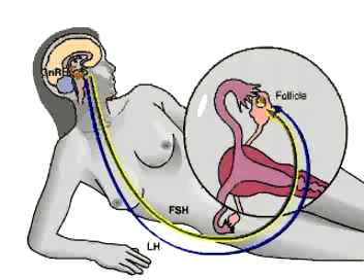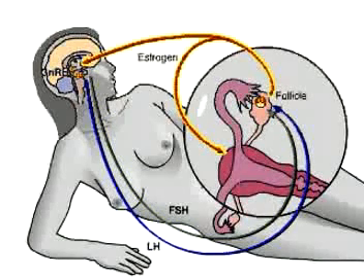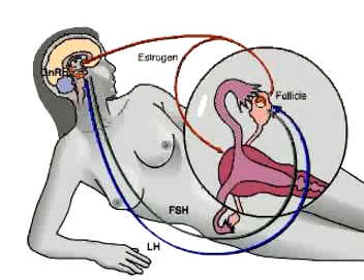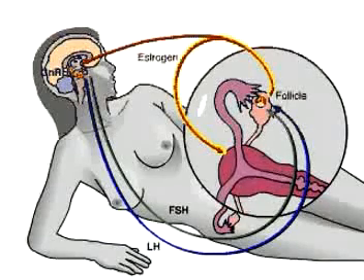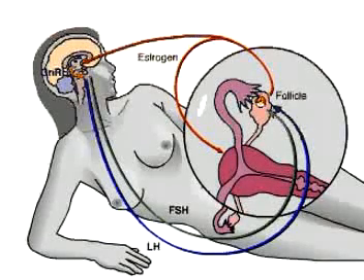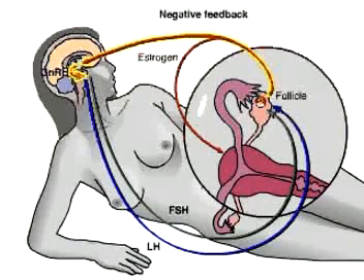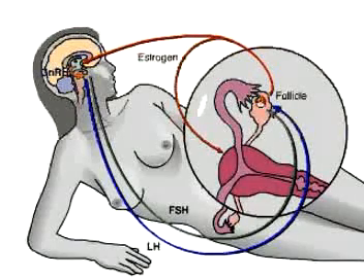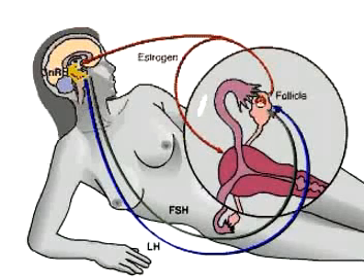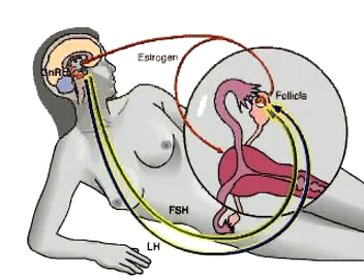The developing follicle begins secreting estrogen, a female sex hormone. Estrogen shapes development of the female reproductive system and female secondary sex characteristics such as broad hips and development of the breasts. Its immediate role is to stimulate regrowth of the lining of the uterus in preparation for possible pregnancy. Low levels of estrogen also exert negative feedback on the hypothalamus, keeping blood levels of FSH and LH relatively low.